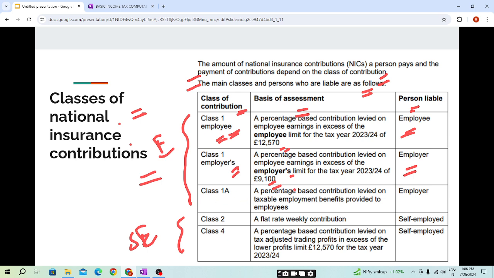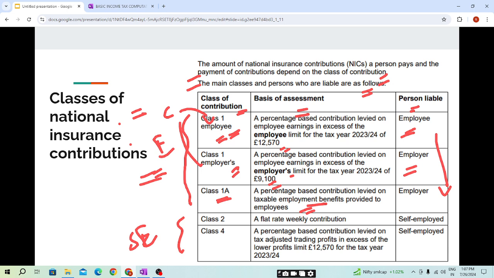Class 1A is a percentage based contribution levied on taxable employment benefits provided to employees, and the person liable here is the employer. So for employment, the NIC is class 1, which is paid by the employee and the employer. So class 1 includes the payment by employee and employer. And the second type is class 1A, and this is paid on the employment benefit. We'll be covering in more detail, no issues. This is only for understanding what are the types or the classes of contribution and who is liable to pay